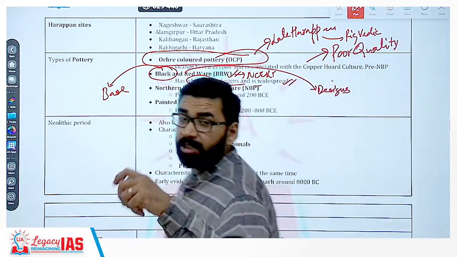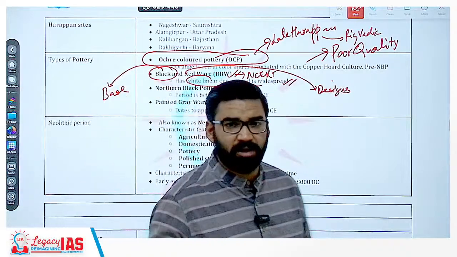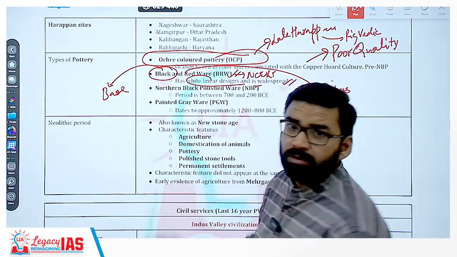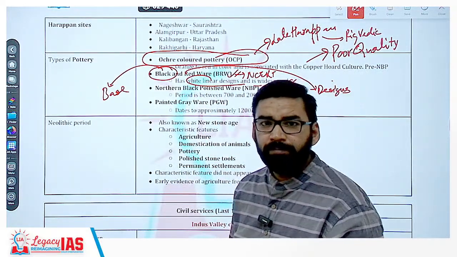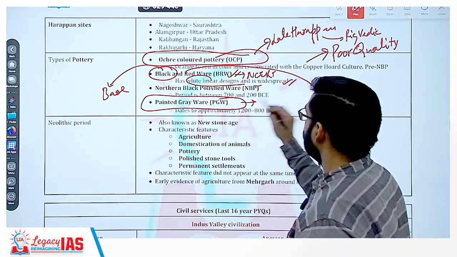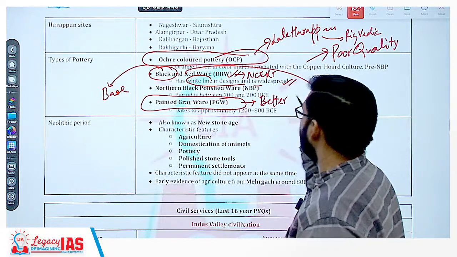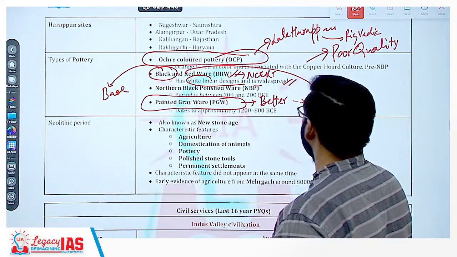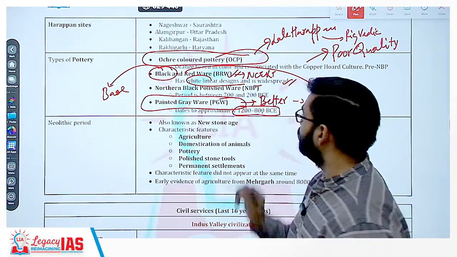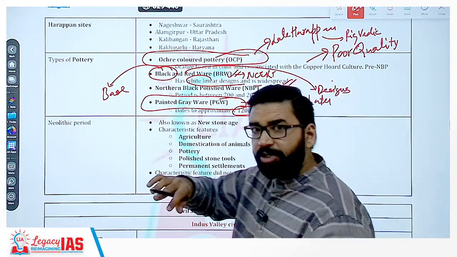Now pottery culture, what does it represent? It represents the prosperity of that time period. So in the Rig Vedic period, prosperity was not there. Poor quality pottery, it used to break immediately. Getting my point? Then painted grayware, the quality was better in the later Vedic period. As you can see here, 1200 to 800 BC, it was there, painted grayware. It was better. That means the economic situation improved.